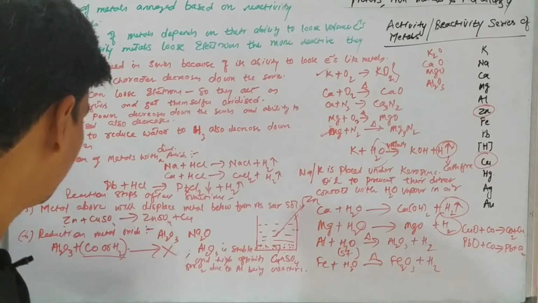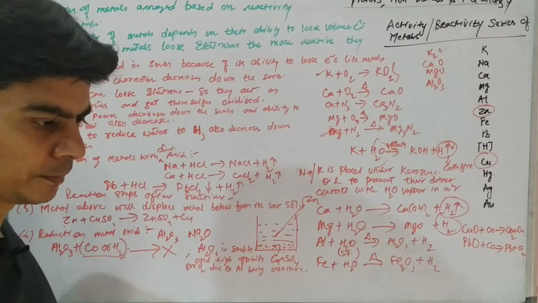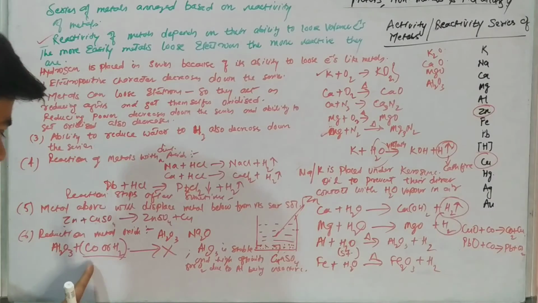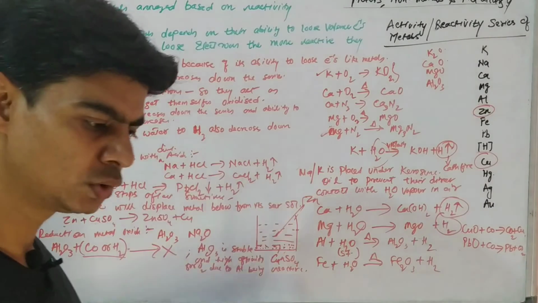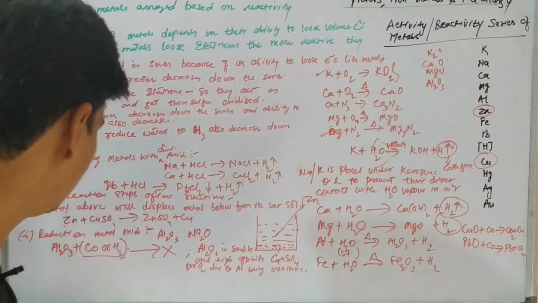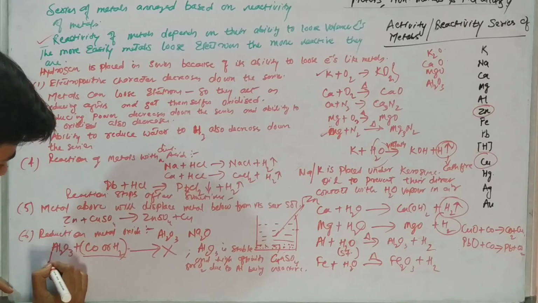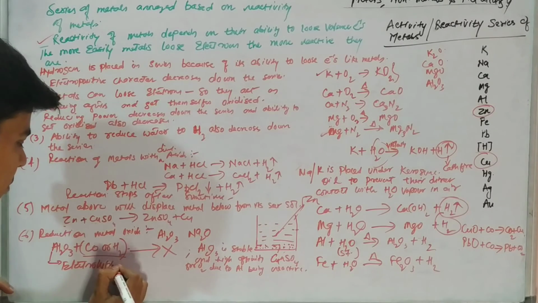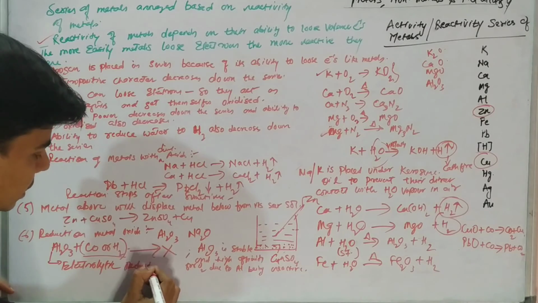So we say that these metal oxides will not undergo reduction with common reducing agents, carbon monoxide and hydrogen. So the way to reduce them is to use electrolytic reduction of these metal oxides.